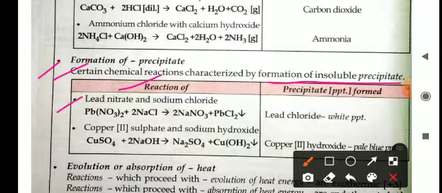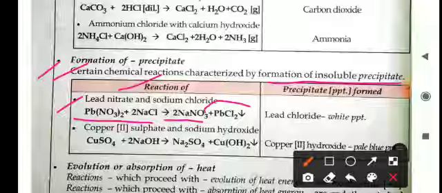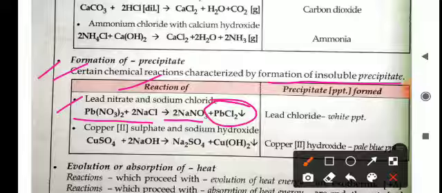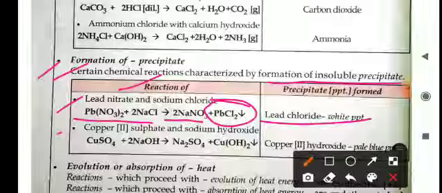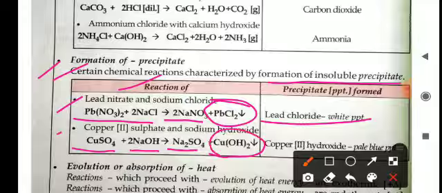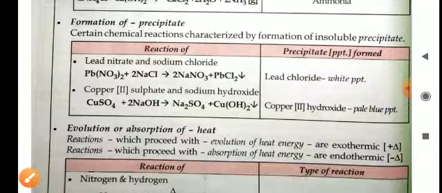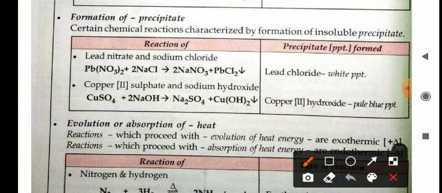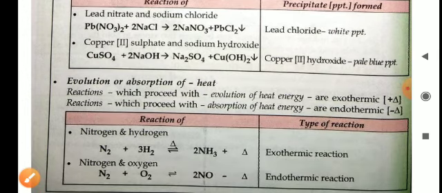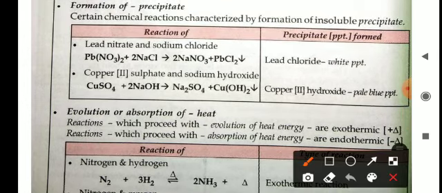Lead nitrate and sodium chloride, when they react with each other, form sodium nitrate and lead chloride. Lead chloride is a solid substance, a white precipitate. Like that, in another reaction, copper sulfate and sodium hydroxide react to form sodium sulfate and copper hydroxide, a pale blue precipitate. So these are the reactions in which a precipitate forms after the completion of the reaction.